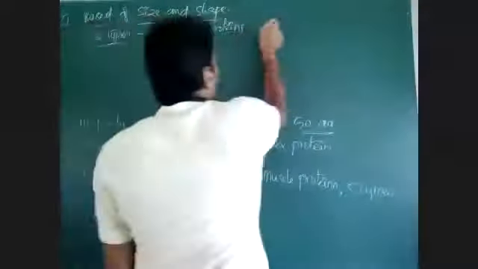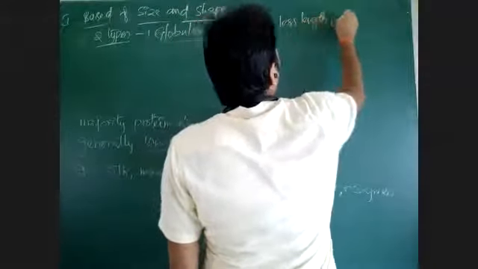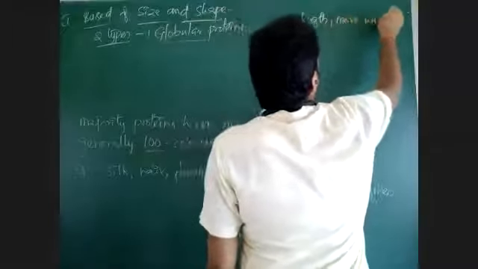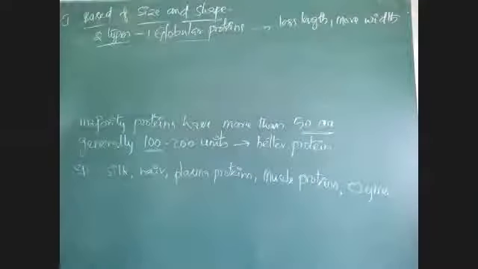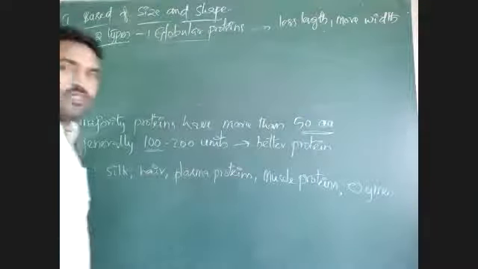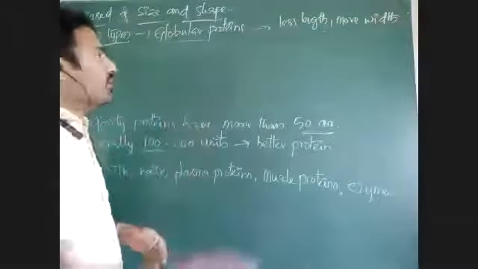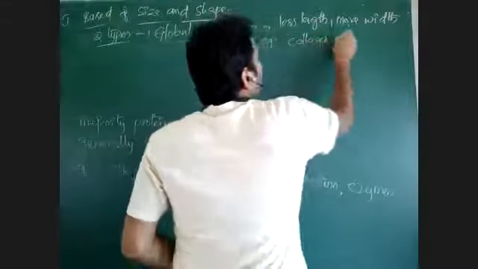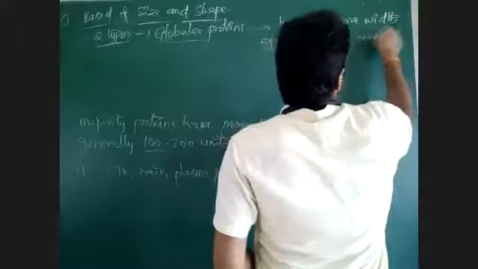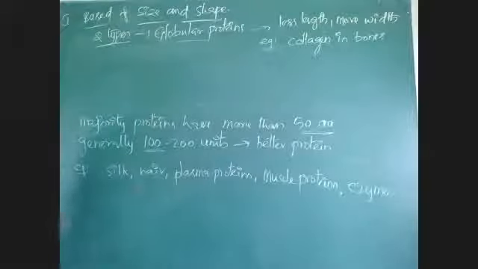Globular proteins means which have less length, more width. Length is less, width is more, and that is forming a globular shape. Example for this globular protein: collagen protein in bones. In our bones there is a protein called collagen, that is an example of a globular protein.